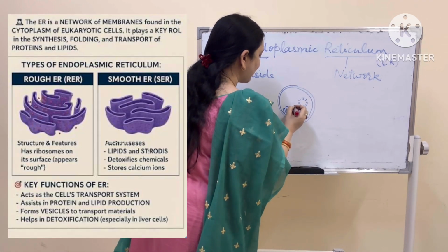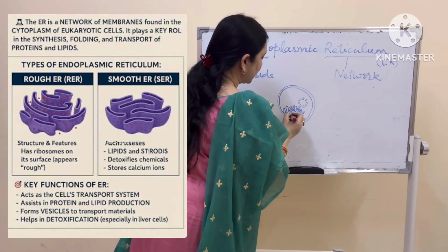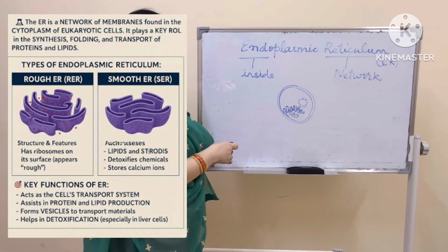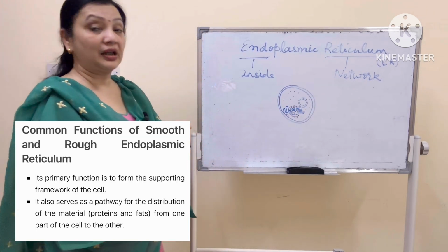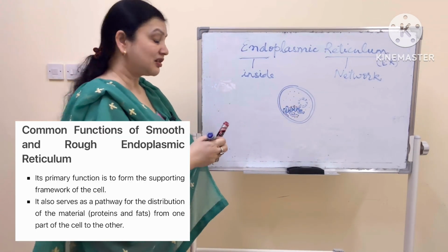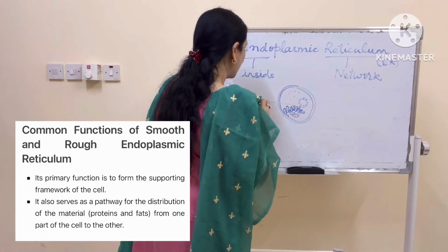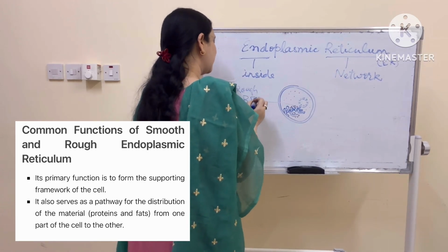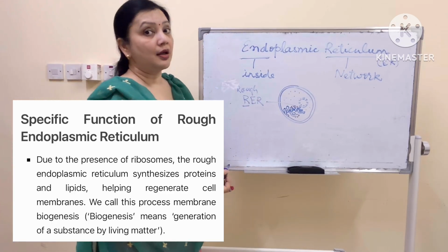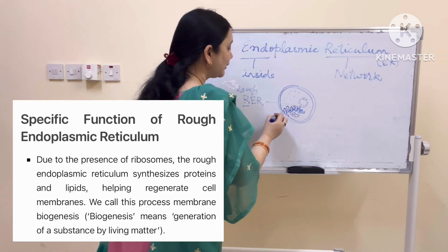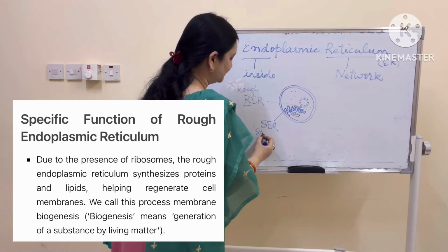Now this endoplasmic reticulum can be of two types. It can have some granules attached to it, or it may be not having these granules. So the places where these granules are attached to the endoplasmic reticulum, and they may be lying freely in cytoplasm also. So the place where these granules are attached, that place is called rough endoplasmic reticulum. R means rough here. And where it is not attached, that place is called smooth endoplasmic reticulum.